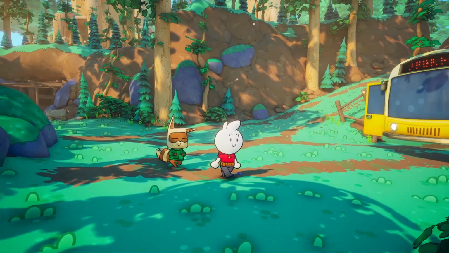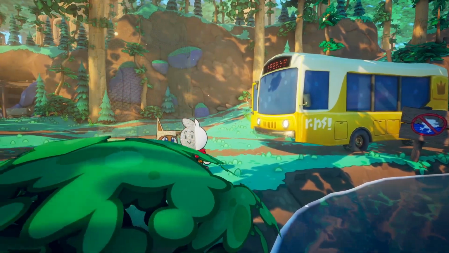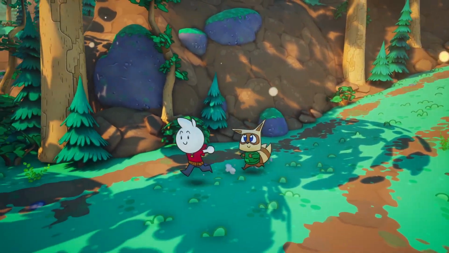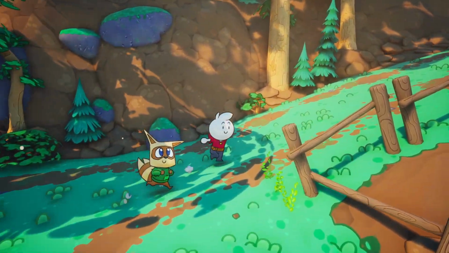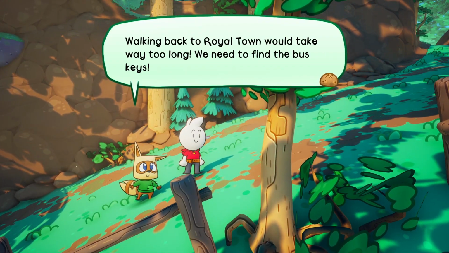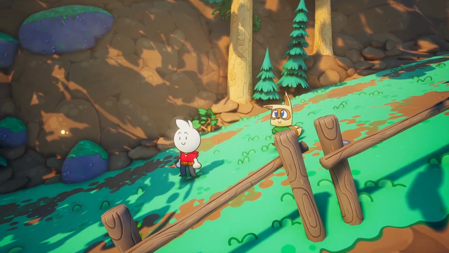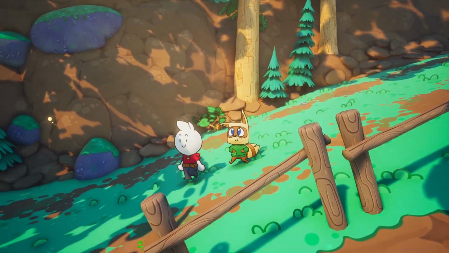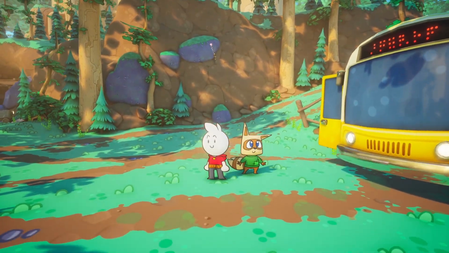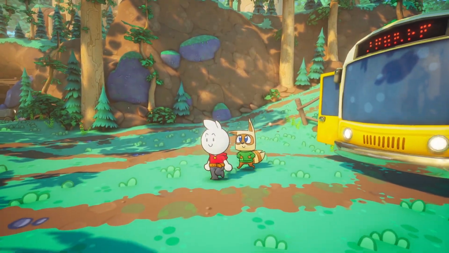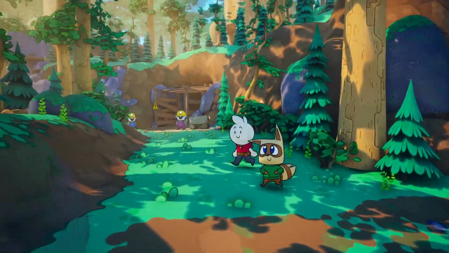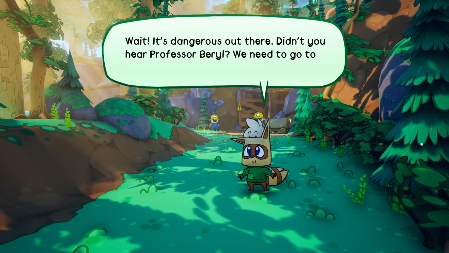And may I say, this game looks absolutely gorgeous. Then you can hold B to run, if you'd like. Walking back to Royal Town would take way too long. We need to find the bus keys. Yeah, so going up here is like actually leaving the world, so... Yeah, and that's jumping. Everything's just so bouncy. I love it. Oh, I love how expressive all the characters are and just the environments are. It's absolutely awesome.